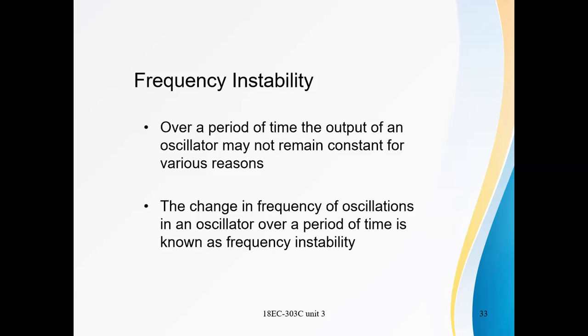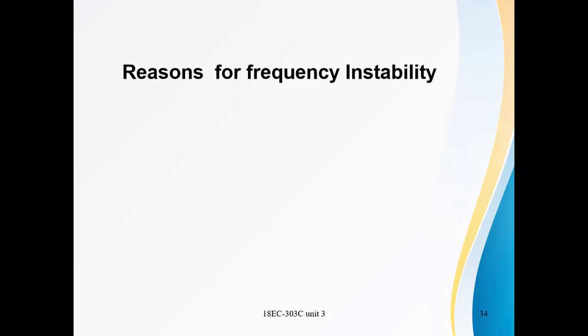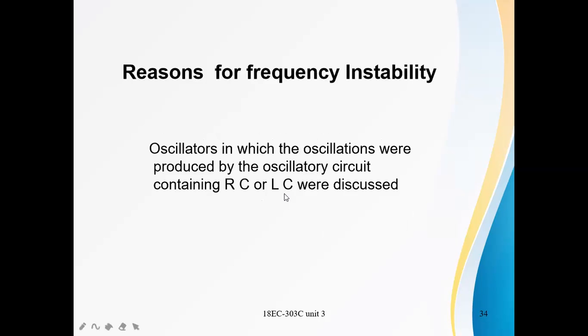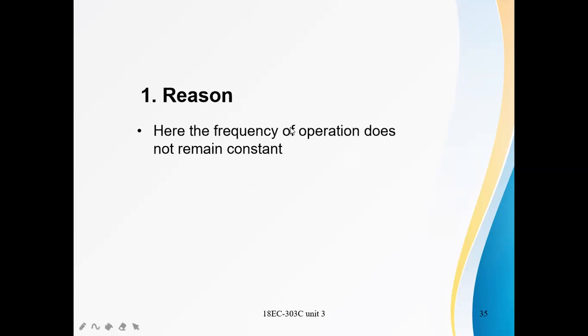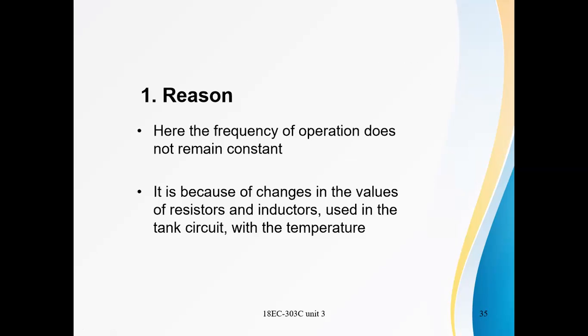Now we will discuss the reasons for frequency instability in oscillators. Till now we discussed oscillators in which the oscillations were produced by an oscillatory circuit containing RC or LC. See, the first reason for frequency instability is that the frequency of operation does not remain constant.